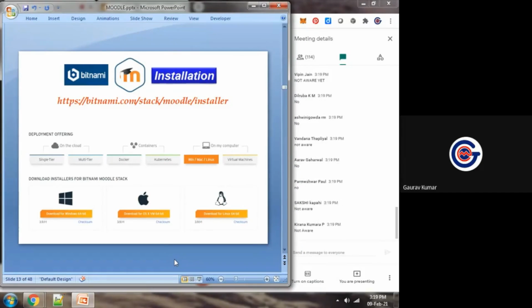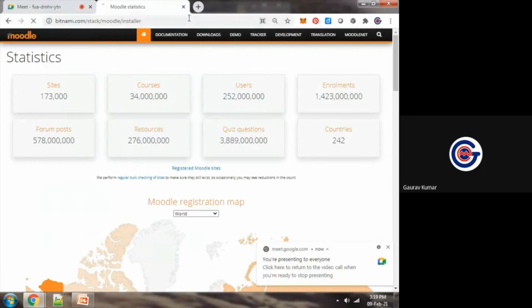Bitnami is that platform. Bitnami is that cloud. It is that portal which provides most of the open source software with a direct installation link. So I'm showing that.